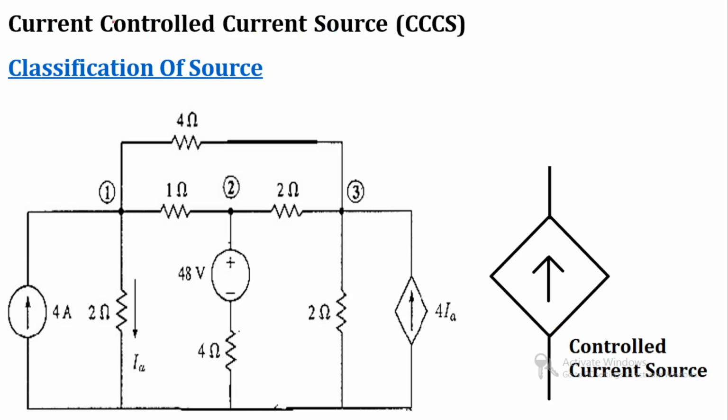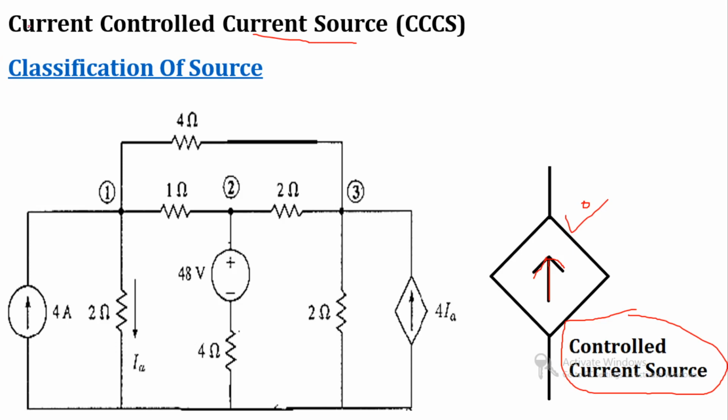Now let us move towards the dependent current source, or controlled current source. Again the symbol will be the quadrangle or tetragon. If there is an arrow sign, then we can say that this is the dependent current source or controlled current source. In case of controlled current source, there are two types: first one is the current controlled current source, second one is the voltage controlled current source.